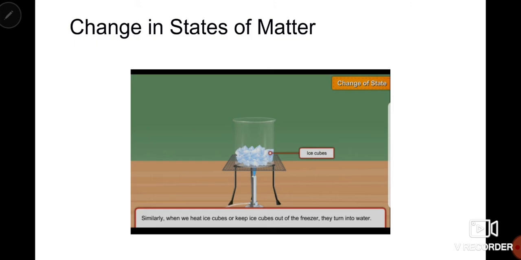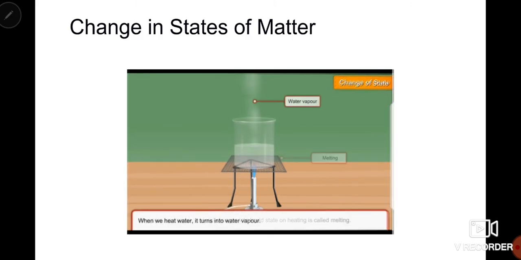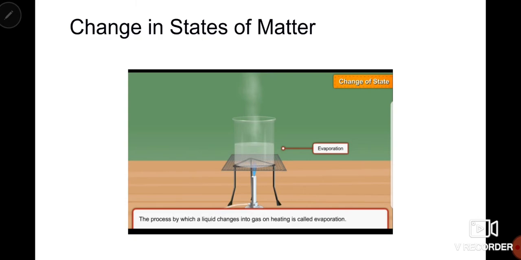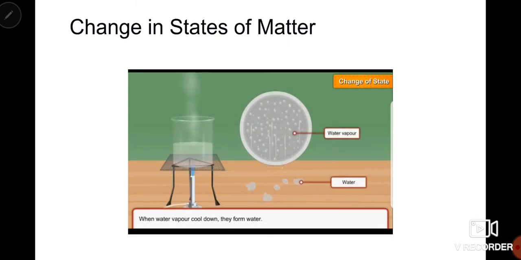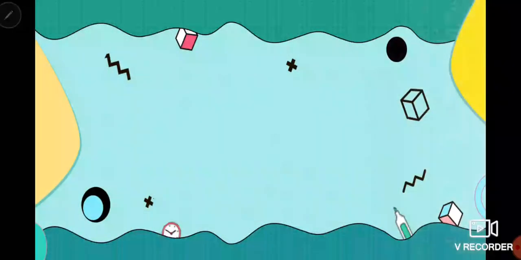We have one more example. If we keep ice cubes at room temperature, or if we heat them, they will also change into water on heating, and we call this process melting. Now, when we heat water, it turns into water vapor. The process by which liquid changes into gas on heating is called evaporation. And when water vapor cools down, it forms water. This process of conversion of gas into liquid on cooling is called condensation.